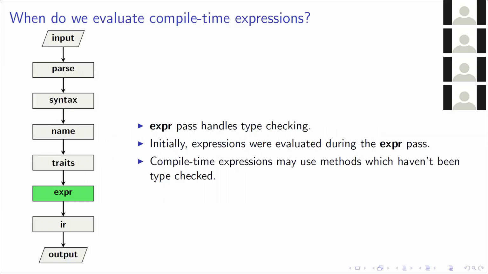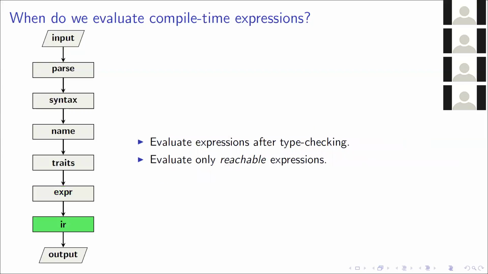I mentioned earlier that the extra pass handles type checking, and I also mentioned that compile time expressions can appear in types. So what we initially did was evaluate all expressions during the extra pass. But when we extended compile time expressions to be able to evaluate methods, some of the methods hadn't yet been type checked, and we only want to evaluate type-safe methods. So we move the evaluation to a later stage, the IR pass, and this gives us the benefit that we only evaluate reachable expressions.